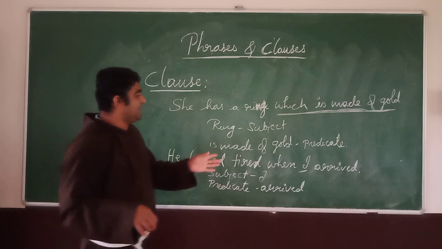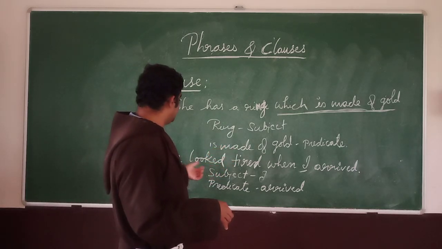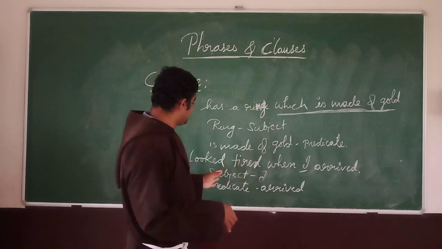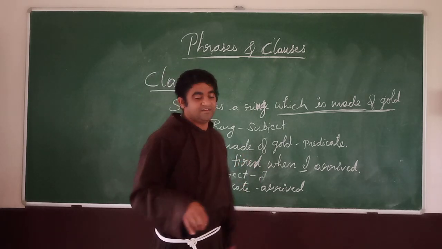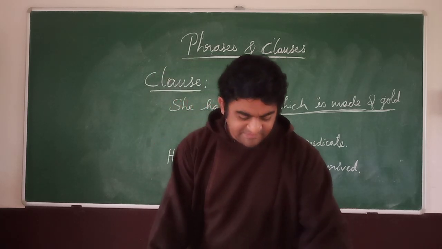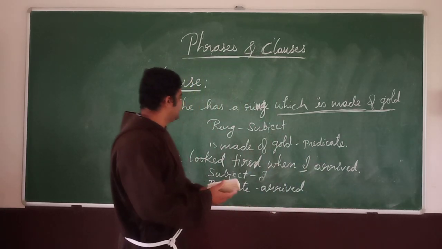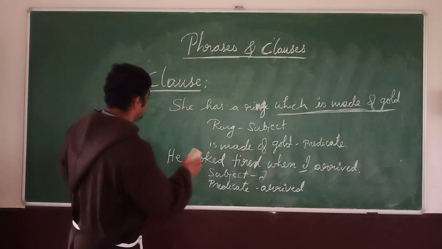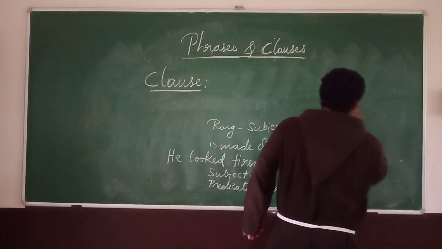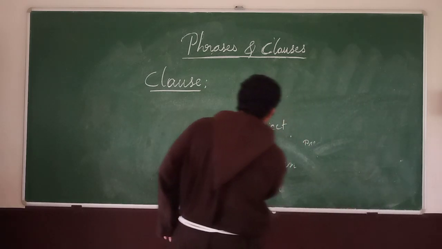He looked tired when I arrived. So which is the subject over here? Subject I, predicate is arrived.